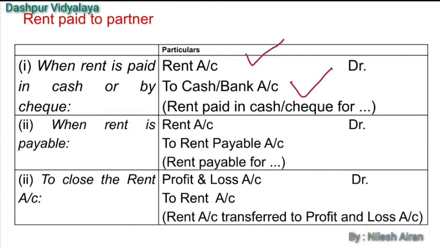So rent account debit to bank account, that is the journal entry, and then rent account debit to rent payable account. If there is a rent outstanding or payable, we have to charge rent account debit to rent payable account or rent outstanding account, and then the full amount will be transferred to the profit and loss account. So profit and loss account debit to rent account. This is the closing entry what we pass.